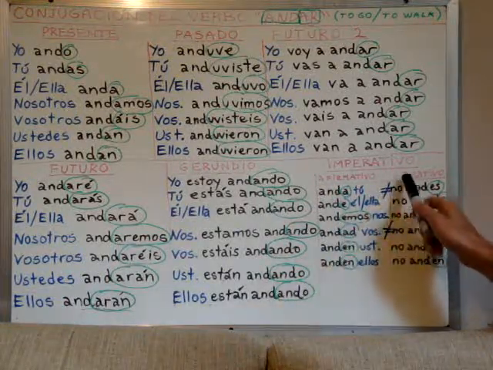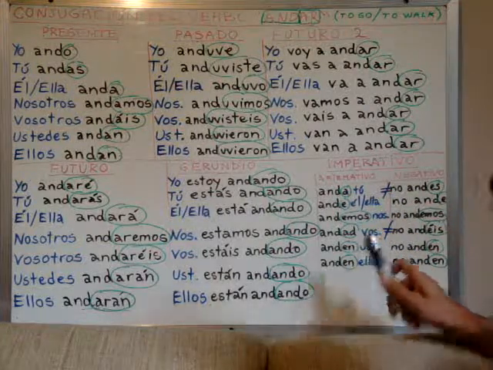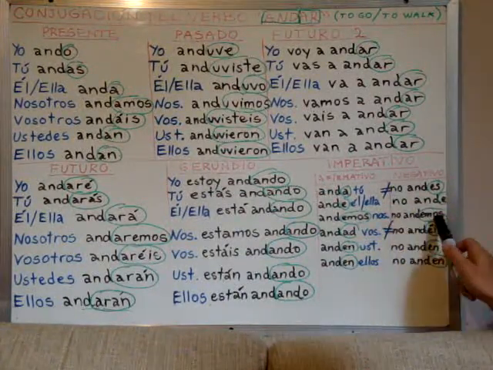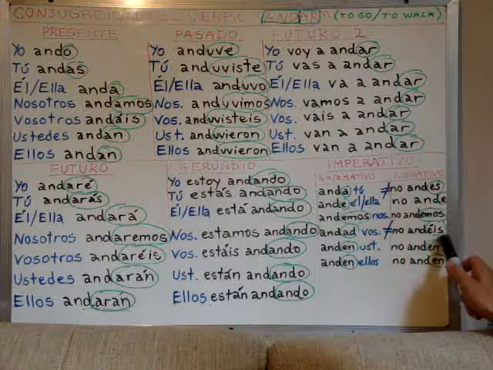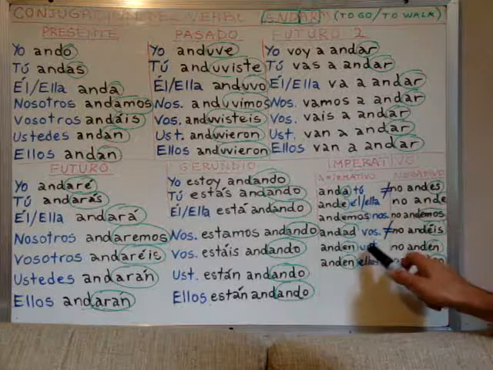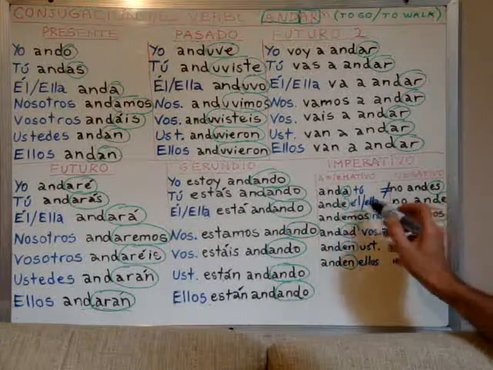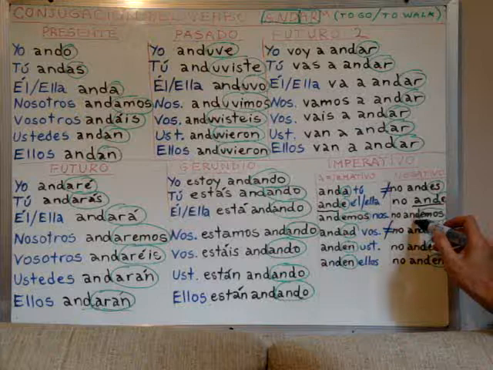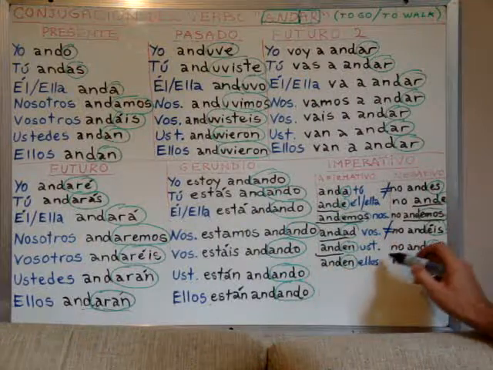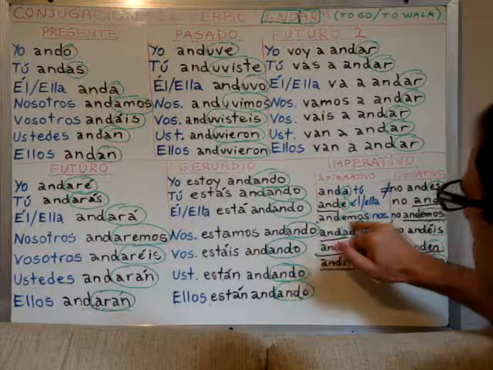You can see in the negative we say no andes, don't go or don't walk. No andes, tú. Or no ande él. No andemos nosotros. No andéis vosotros. No anden ellos, and no anden ustedes. You can see that here ande and ande, andemos, andemos, here it remains the same. Anden, anden. But where the conjugation changes